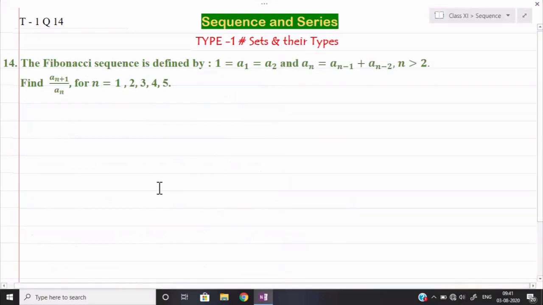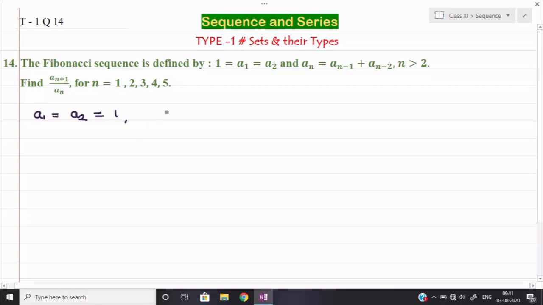See, in the 14th question what they are saying to us. The Fibonacci sequence is defined by a1 is equal to a2 is equal to 1, means we have been given that the value of a1 is equal to the value of a2 is equal to 1. That is the one thing we have given.